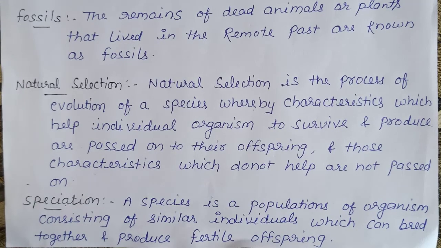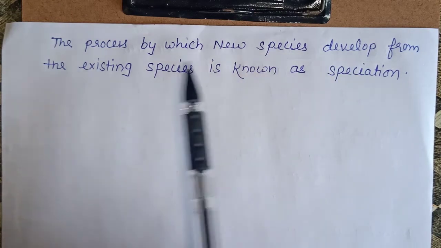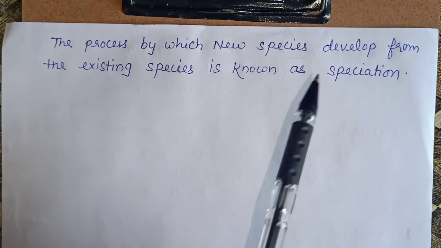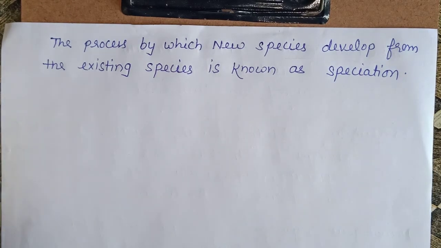The next term is speciation. A species is a population of organisms consisting of similar individuals which can breed together and produce fertile offspring. The process by which new organisms develop from the existing species is known as speciation. The important facts are completed.